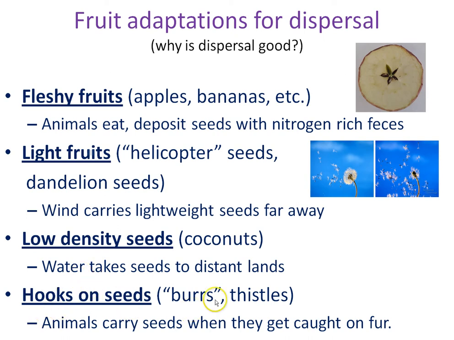Then we have hooks on seeds, burrs and thistles. They get stuck to animals' fur, and that's how the plant spreads its species to faraway locations.